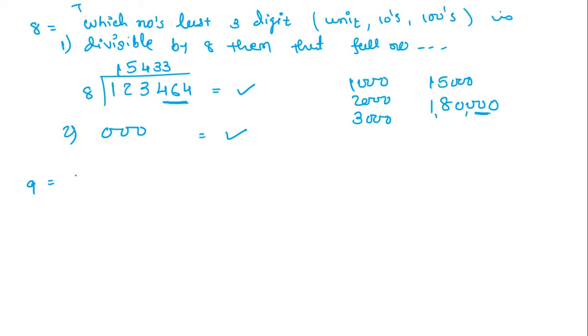If any number's digits, that number's sum you have to write. If the sum is divisible by 3, okay, sorry, divisible by 9, then that full number is divisible by 9.